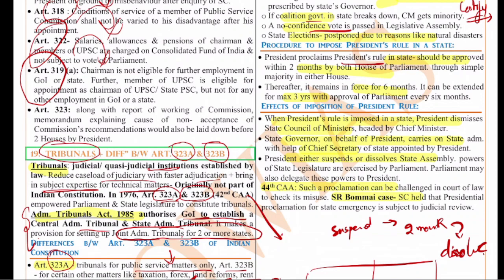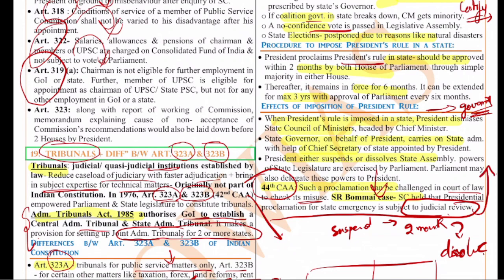And the effect of imposition of President's rule, as I said, is that the government will be suspended. The governor will become the head of the state. All the bills will be reserved for the President, and the Parliament can make laws with regard to state subjects. And under the 44th Amendment Act, such a proclamation can be challenged in a court of law to check its misuse. This is even confirmed by the S.R. Bommai case. The Supreme Court held that the proclamation of state emergency is subject to judicial review, because judicial review is part of the basic structure.